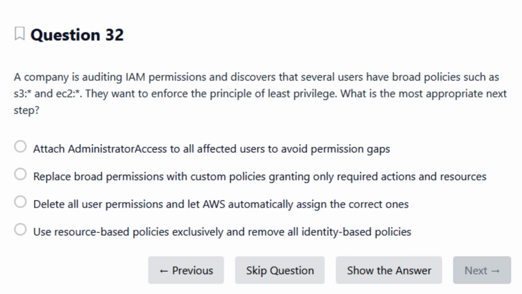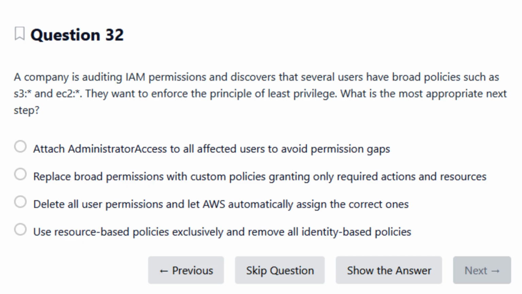In this scenario, the company is reviewing IAM permissions and notices that some users have very broad access, like S3 and EC2. That's a classic sign of over-permissioning, and it directly conflicts with the principle of least privilege. Before jumping to the answer, here are a few clues to guide your thinking.